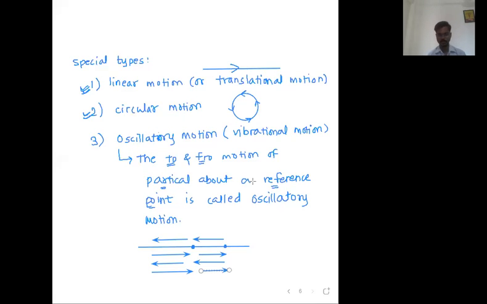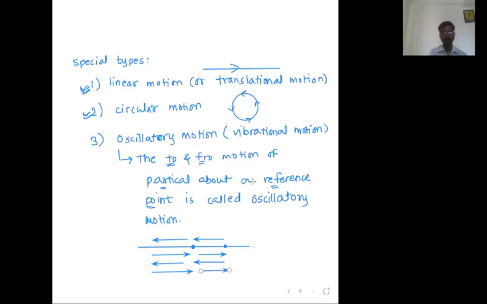Yes, vibrations of strings. You can take that as oscillation. Every particle moves up, then down. Any other examples? Vibrations of string, vibrations of spring. Any other? I will give you one beautiful example.